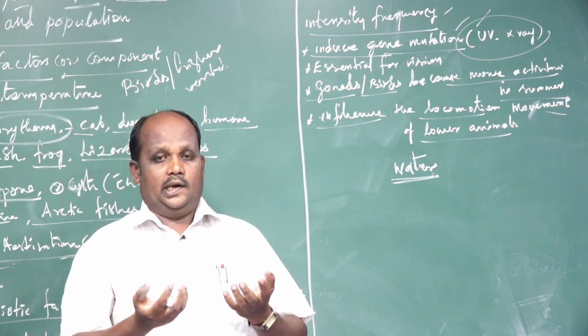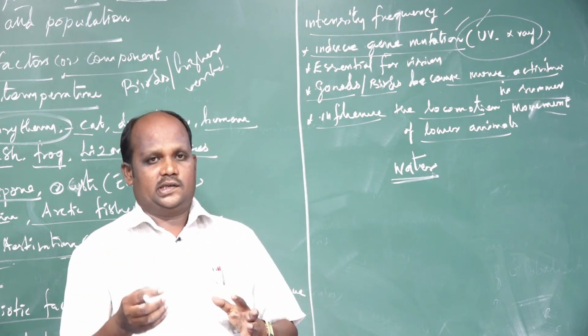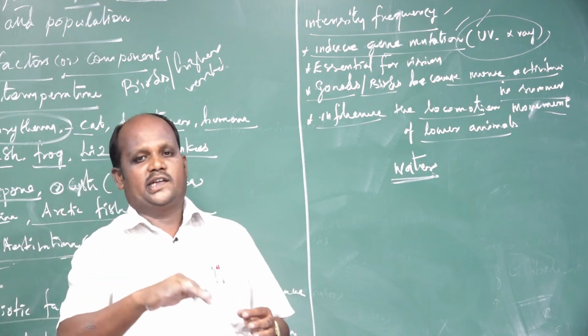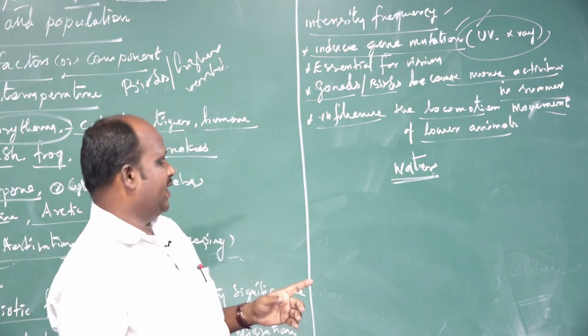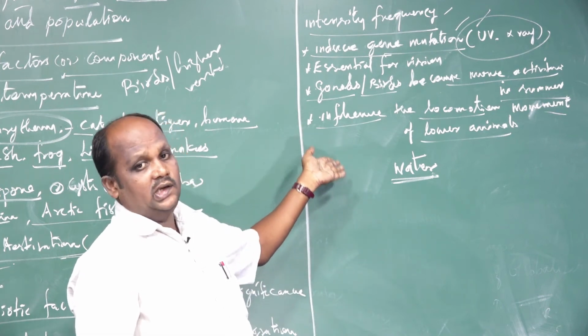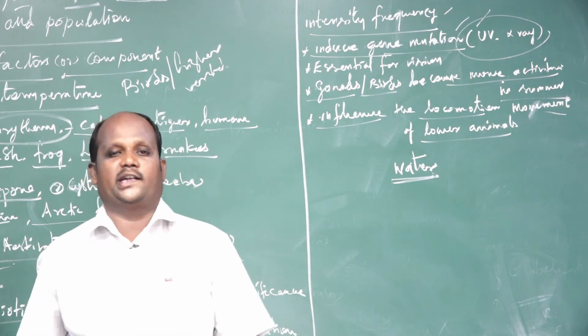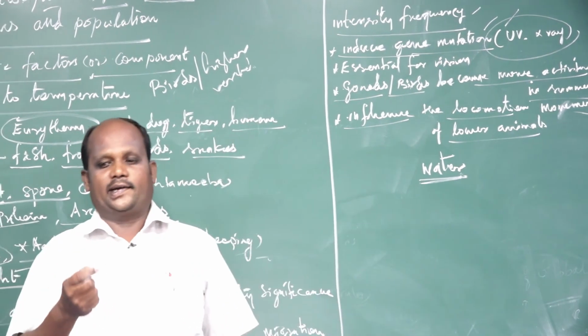Locomotion means, inside animal bodies, regulating the metabolic activities and exchanging material inside the body through the fluids. That is called locomotion. So locomotion and movements are more influenced by abiotic factors. Next one is water.